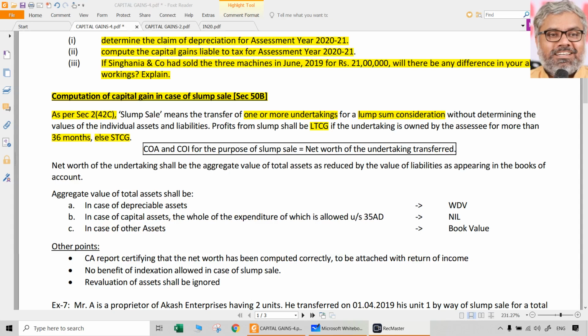And slump sale is not amalgamation also because the organization itself is not being sold completely. Only one or more of the undertakings of the organization are being sold for a lump sum consideration. There we were not able to determine what is the value of individual assets or liabilities. Then such a transaction is called a slump sale.